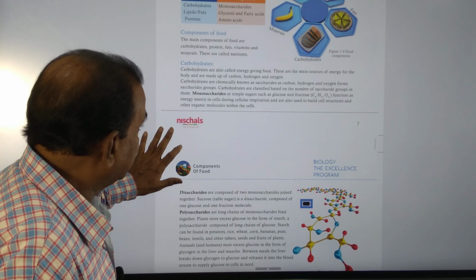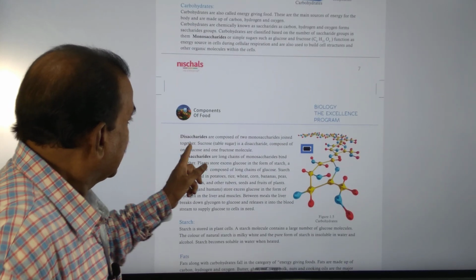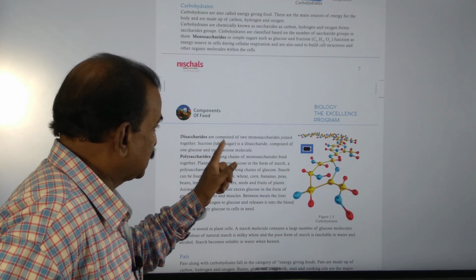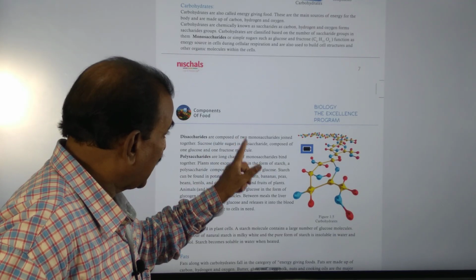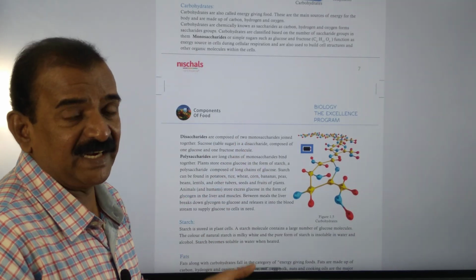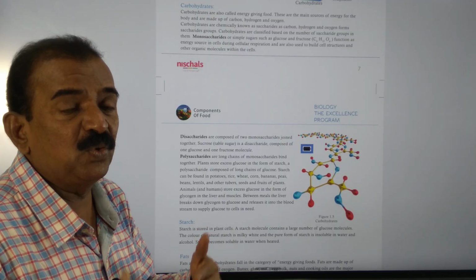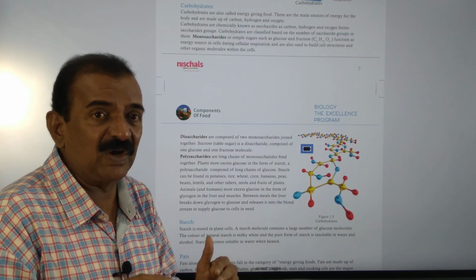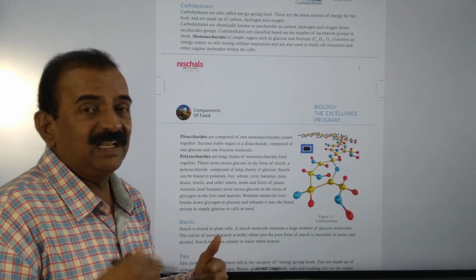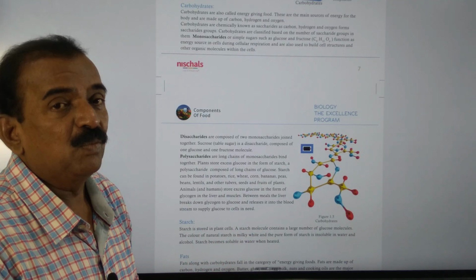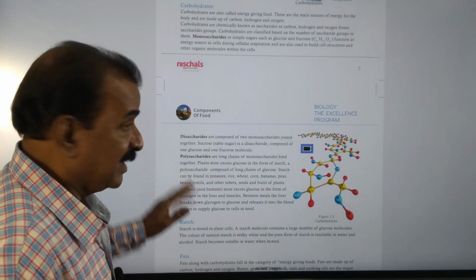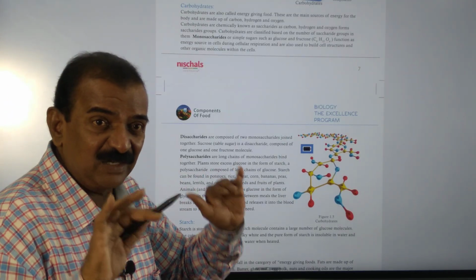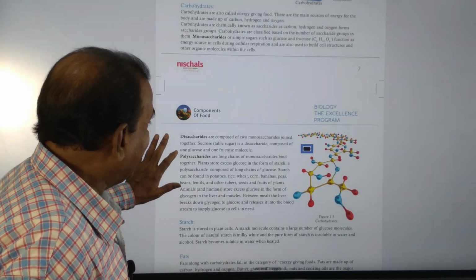And disaccharide, di means two. Disaccharides are composed of two monosaccharides. So if two monosaccharides combine, what do they form? Disaccharides. Two monosaccharides joined together form a disaccharide.